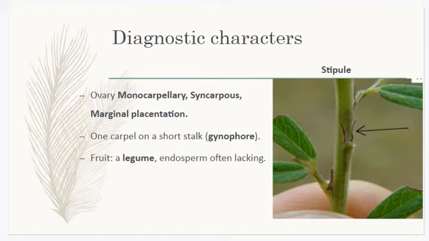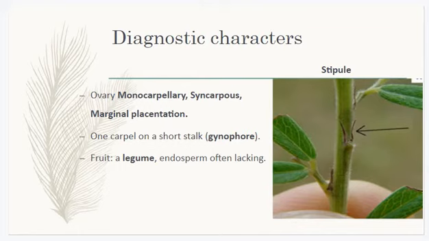And the Papilionaceae's ovary is monocarpellary, and placentation is marginal. One carpel is fixed on a small stalk, and that short stalk is called gynophore.